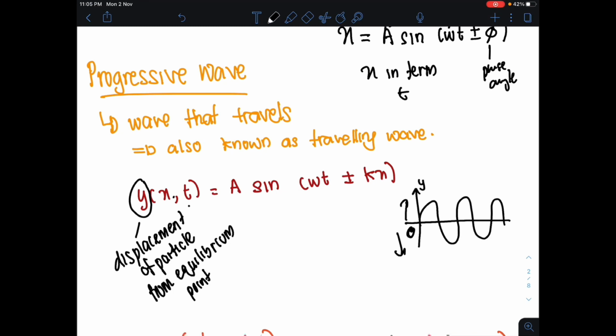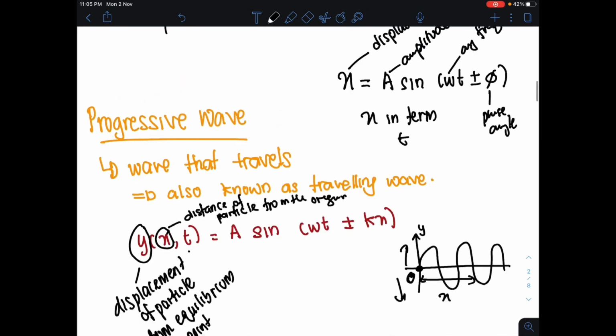Okay, and then next kita punya x dekat sini. Apa jadi kepada x adalah distance of the particle from the origin. So maksudnya x ni adalah jarak partikel kita duduk from the origin. So let's say this is your origin, ini origin kita. So how far is that particle from the origin?